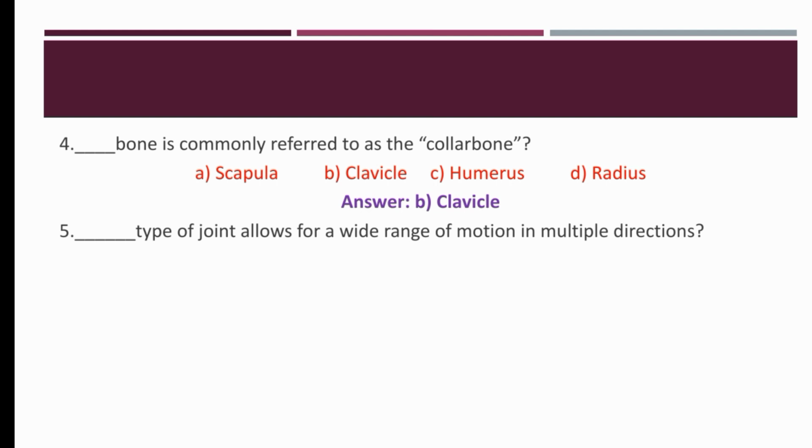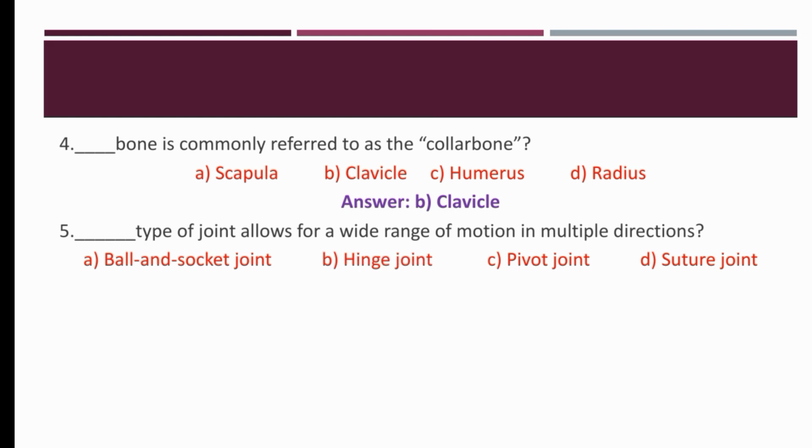Dash type of joints allow for a wide range of motion in multiple directions. Ball and socket joint, hinge joint, pivot joint, or suture joint. So the right option is A. Ball and socket joint is the type of joint which allows a range of motion in multiple directions.